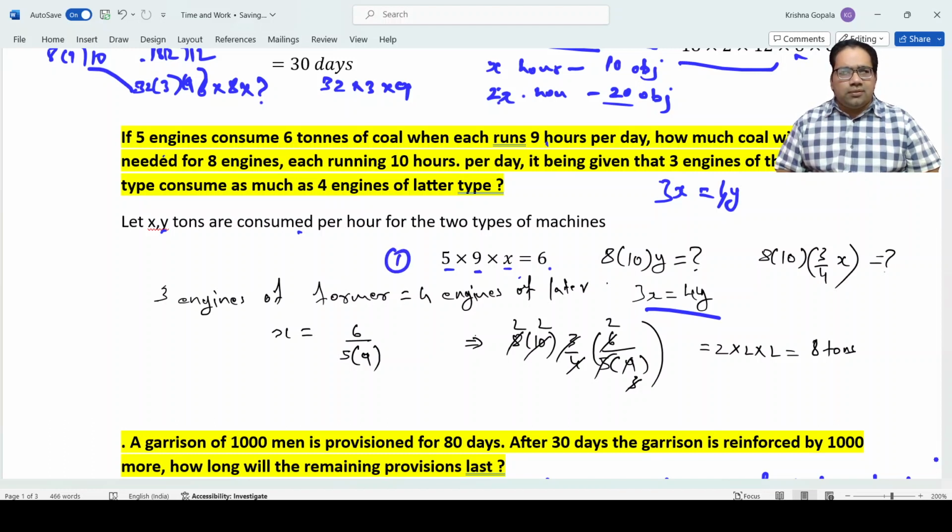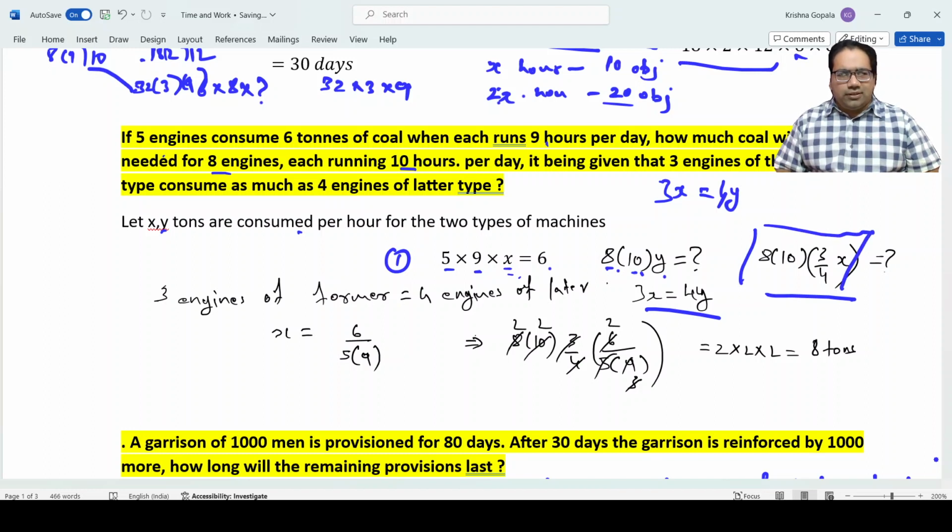Then, second, 8 engines running for 10 hours. How much would the consumption be? We assume Y is the consumption for the second one. 8 into 10 into Y, where Y is equal to 3 by 4x, so 8 into 10 into 3 by 4x. This is the problem that we have to solve.